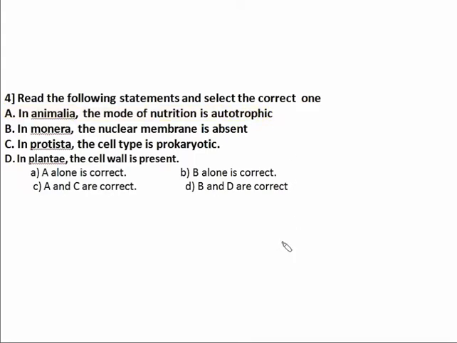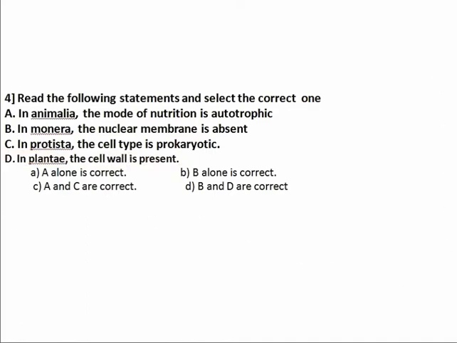The second statement is in Monera, the nuclear membrane is absent. The third statement is in Protista, the cell type is prokaryotic. And the fourth and last statement is in Plantae, the cell wall is present. Let's see the statements one by one.